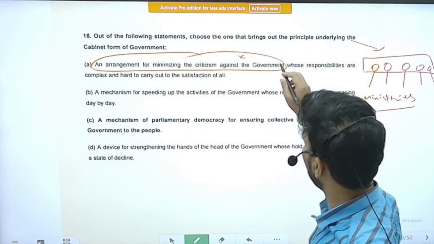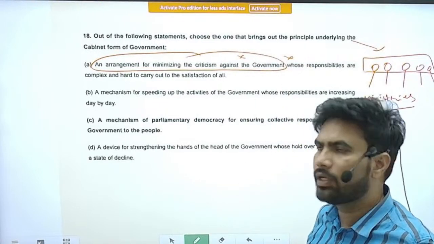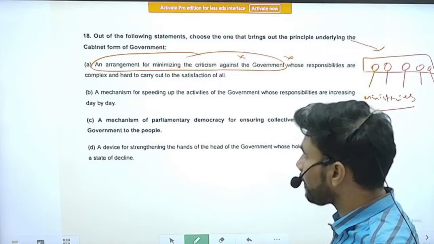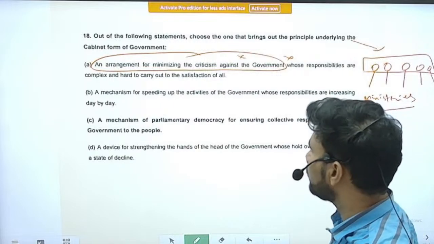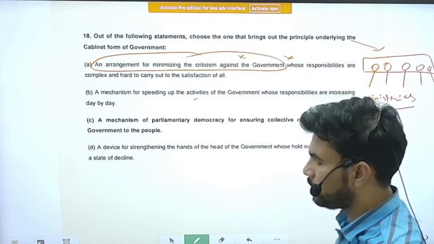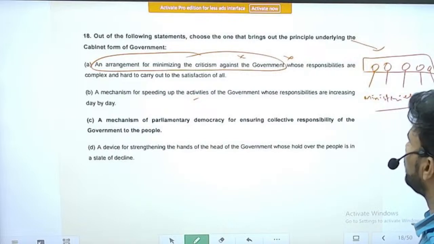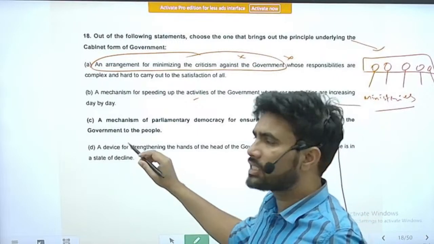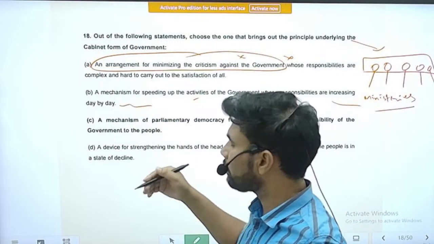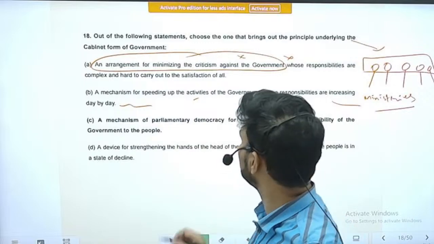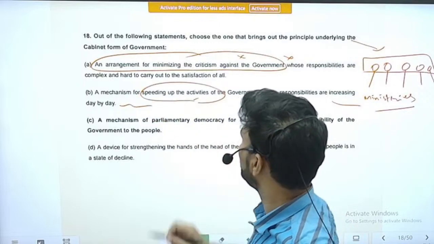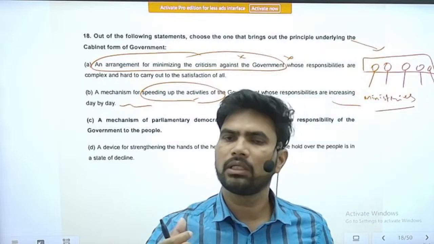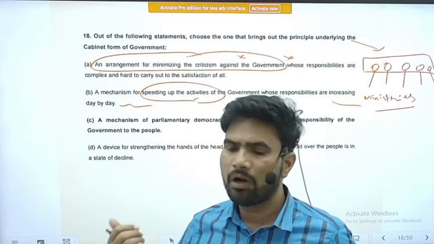Right. So this statement is straightforward. It is an incorrect statement. Statement B, a mechanism for speeding up the activities of the government whose responsibilities are increasing day by day. So it partially explains the cabinet system of government. Yes, this somewhat helps in speeding up the activities, but it is not the actual concept behind the cabinet form of government.